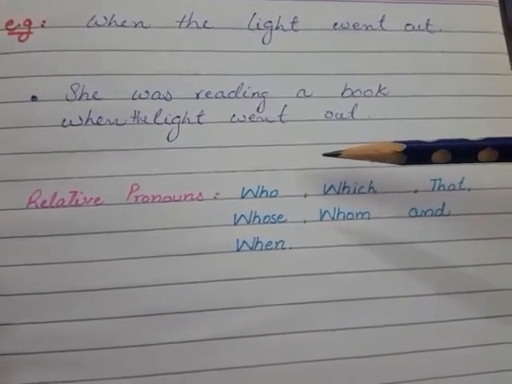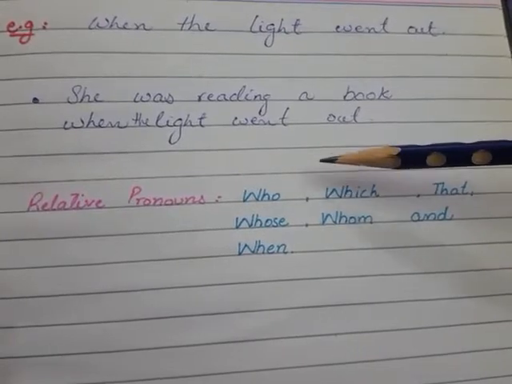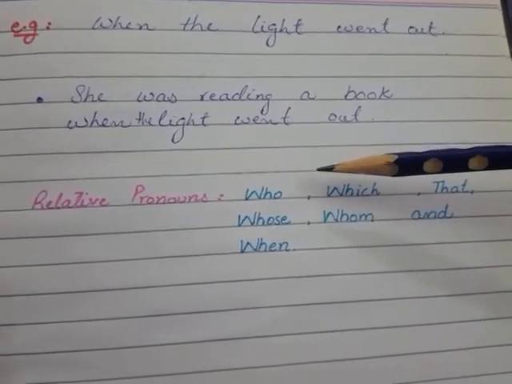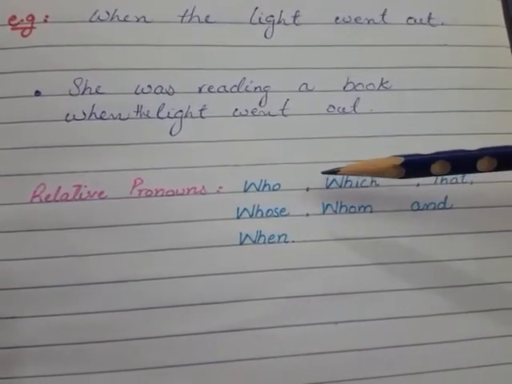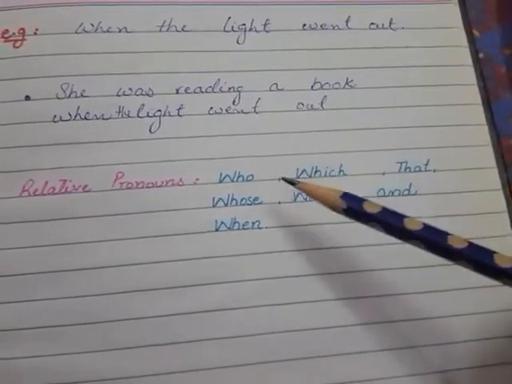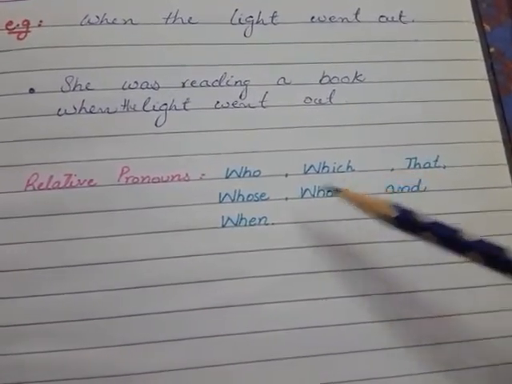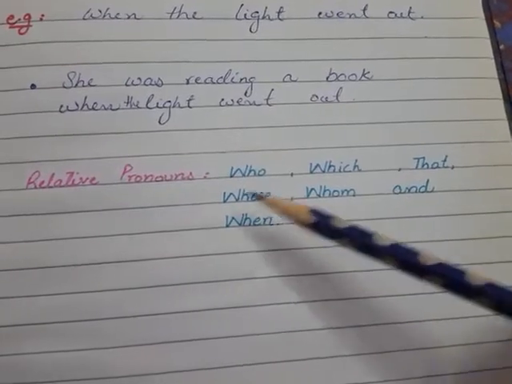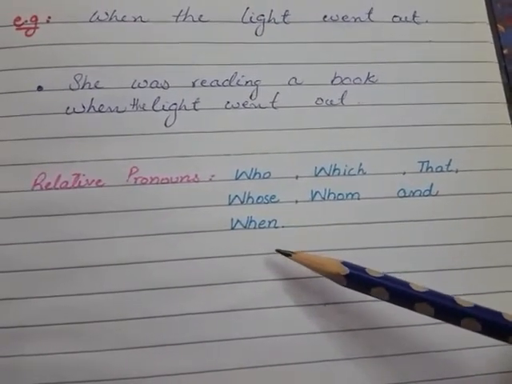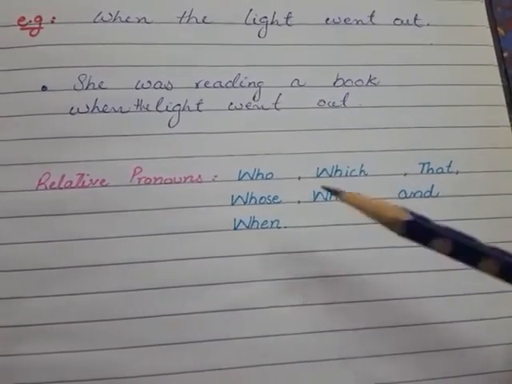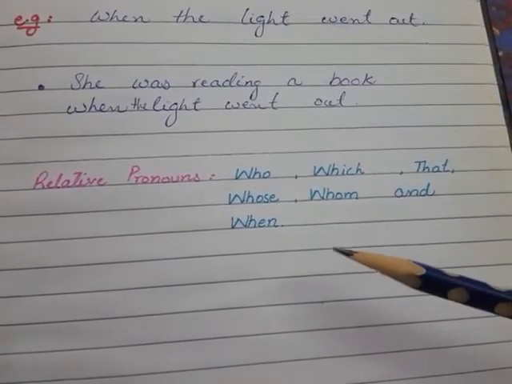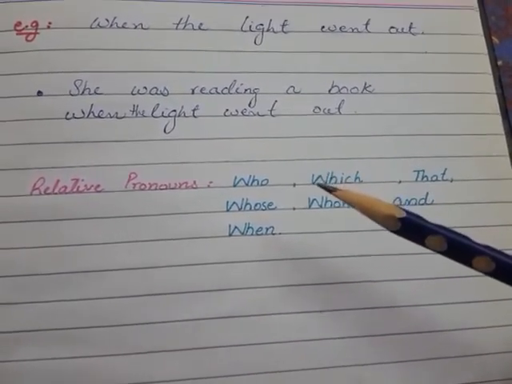And a subordinate clause is a dependent clause which depends on the main clause to make its meaning clear. The relative pronouns are who, which, that, whose, whom, and when, and other WH words also come in relative pronouns.